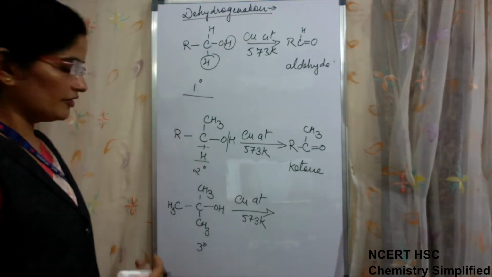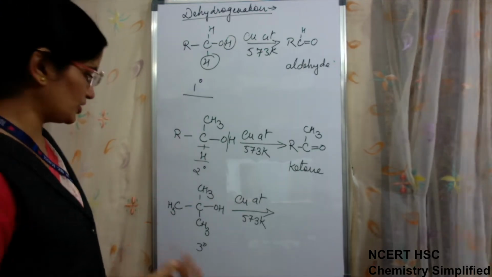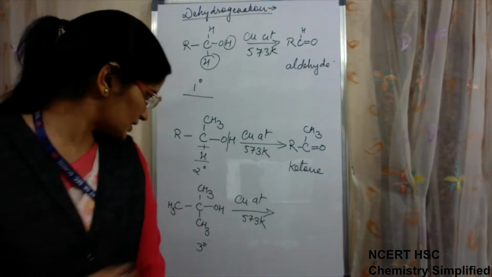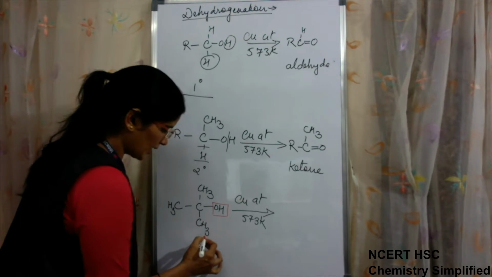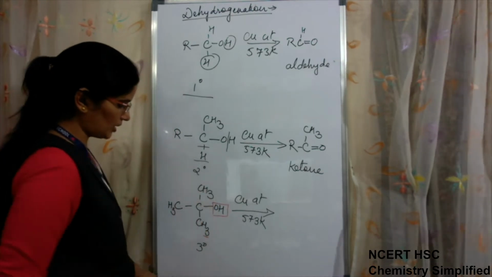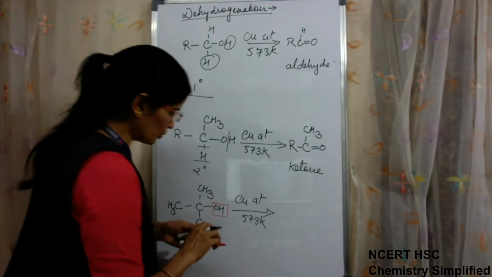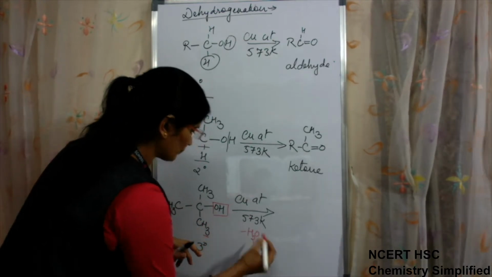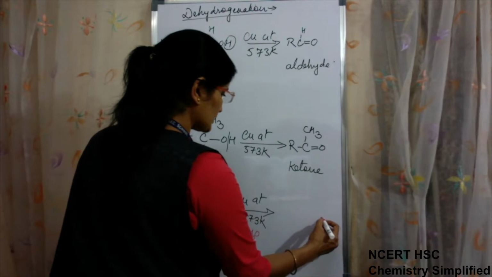Instead, in the first step they undergo dehydration, so a water molecule will be removed. We can mark it like this: OH from here and H from any of the 3 carbon atoms can be taken. So either we write here minus H2O, or we can write it as a byproduct.